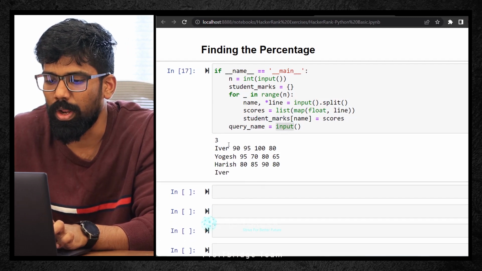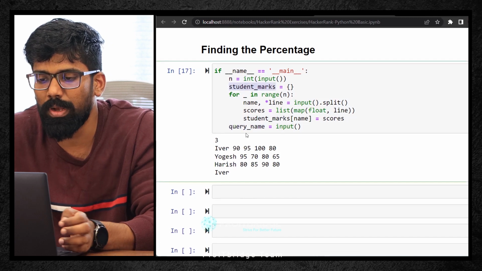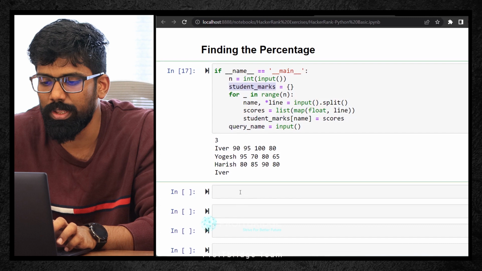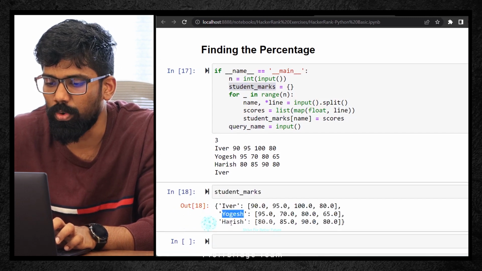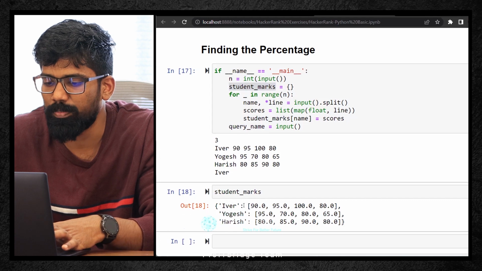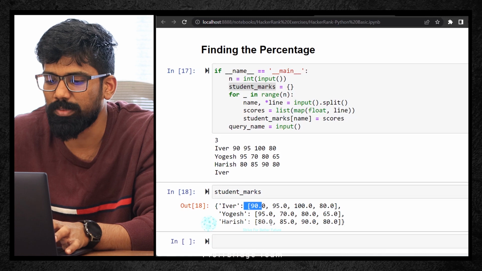Okay, now everything got stored into the respective variable names. So first let's see the student marks, what exactly it got stored. Control C, Control V. See this? Ivor, Yogesh, Harish. What are the respective marks? Like 90, 95, 180. So according to the order, it has been stored.